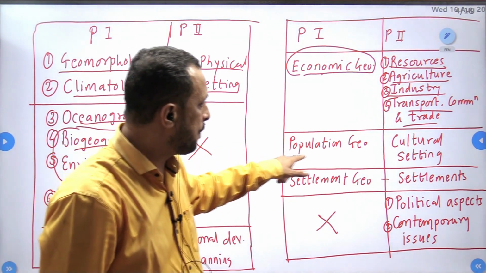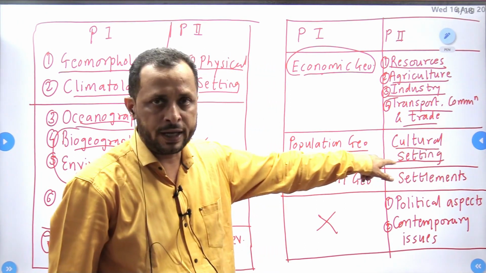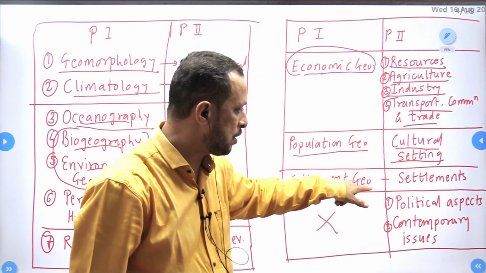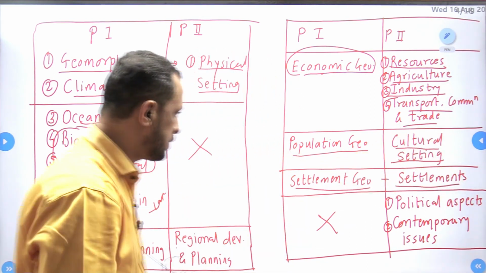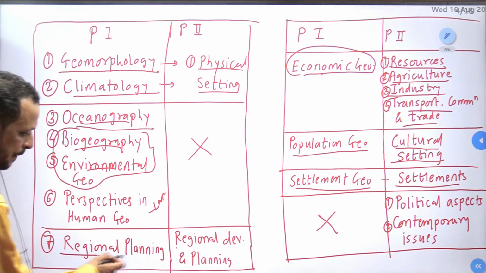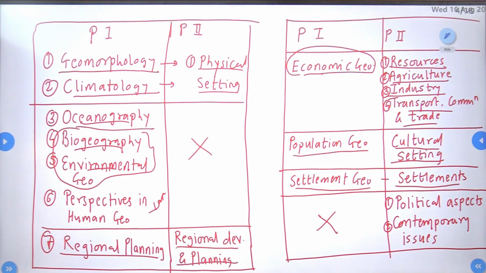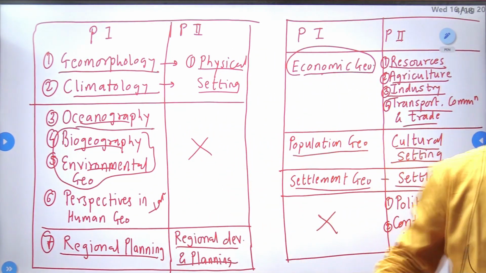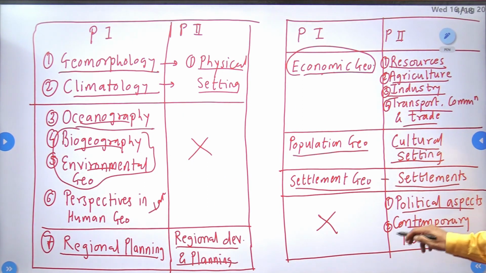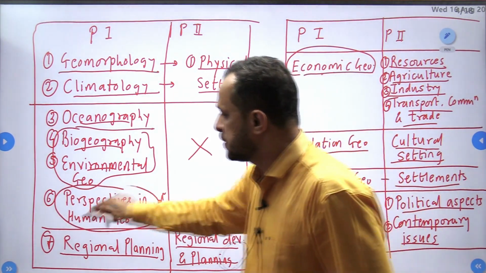Okay. Then population geography from paper 1, immediately population geography of India. We finish settlement geography for the world, we finish it for India. Then we switch to regional planning basic concepts and regional development planning in India. And in the end we will cover these current related topics, political aspects, contemporary issues. Okay, we will cover this and then we move to perspectives in human geography.